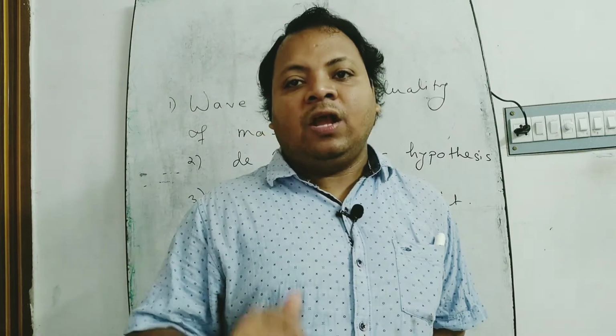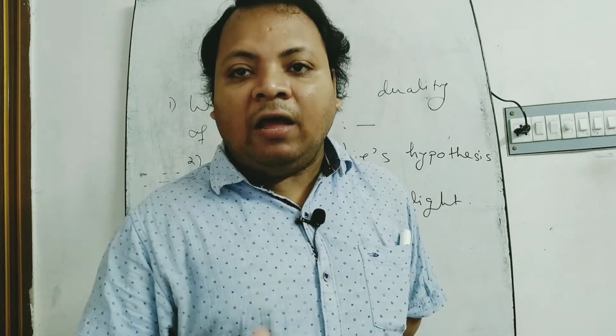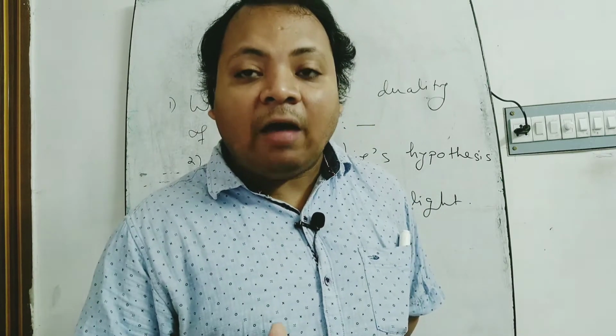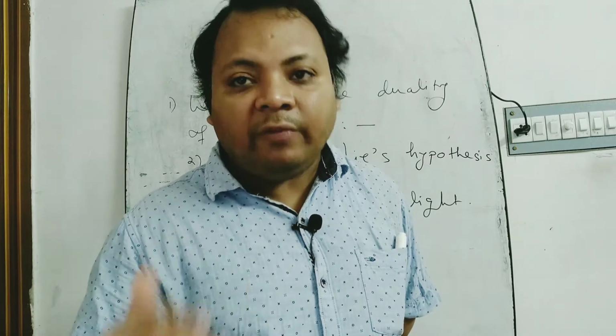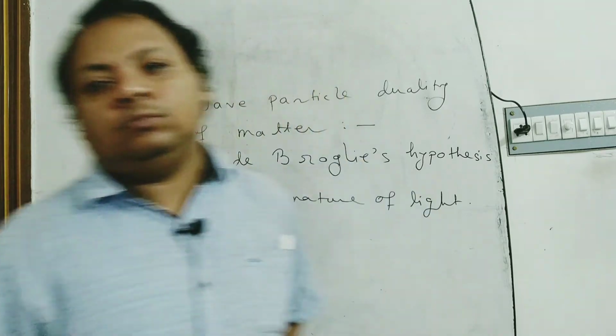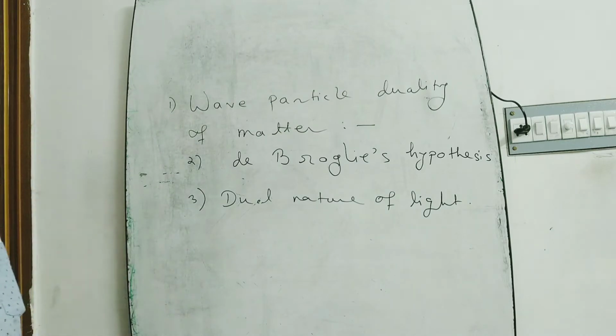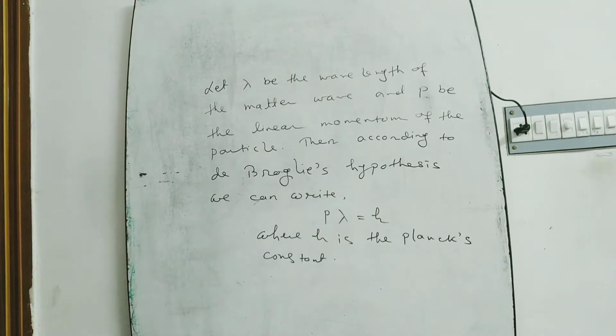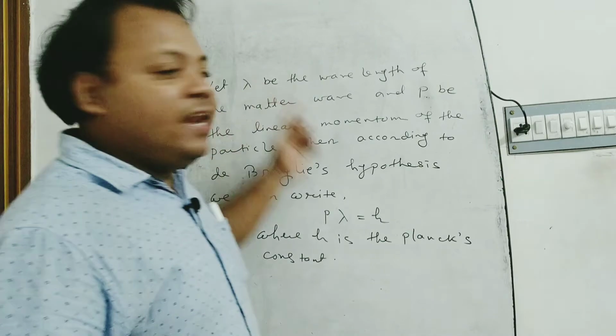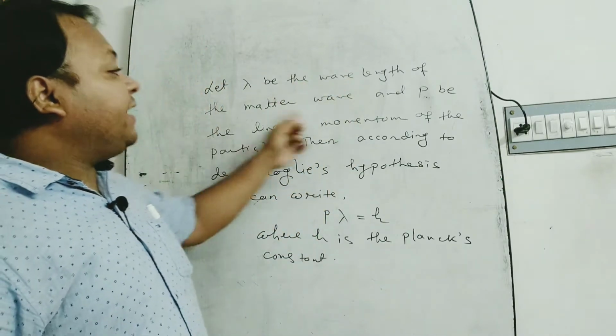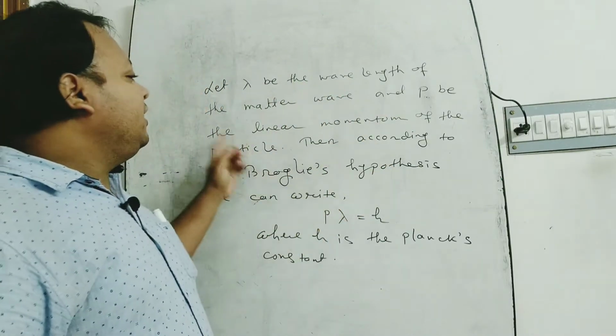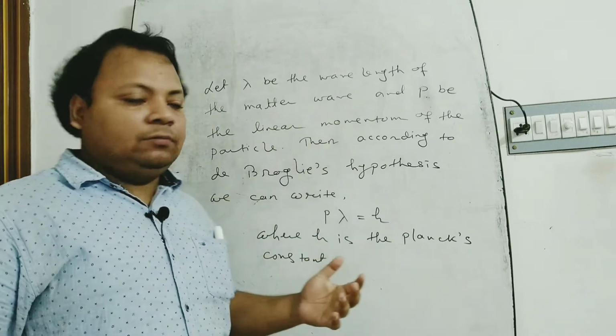Okay. Now I am going to discuss de Broglie's hypothesis. Let lambda be the wavelength of the matter wave and p be the linear momentum of the particle.